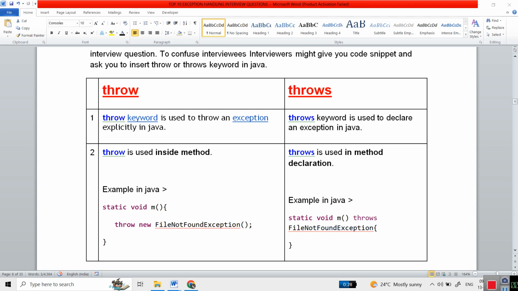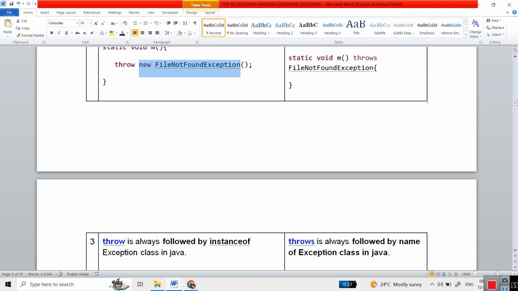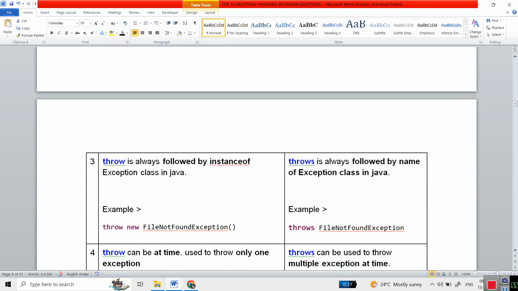Throws is used in the method declaration. Here, if you see, this is called the method declaration, and this is inside. This is an example, like static void m, throw new FileNotFoundException. Here, throw is always followed by the instance of an exception class in Java. But throws is always followed by the name of the exception. See, here the name of the exception in Java.